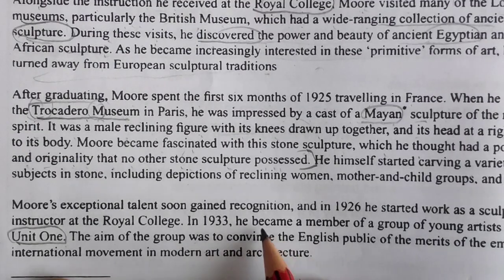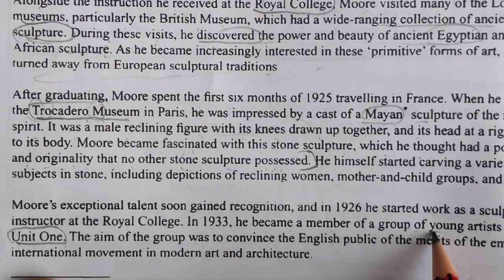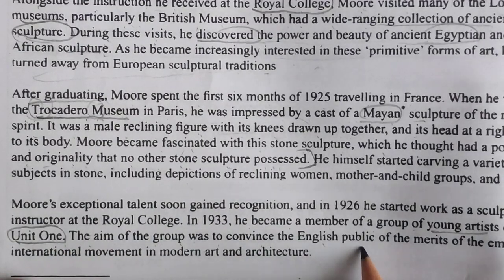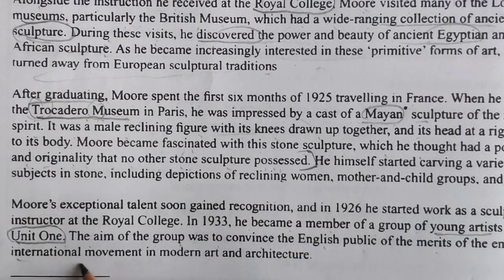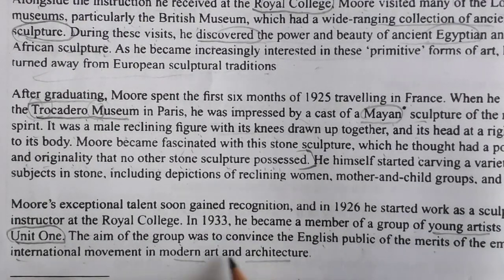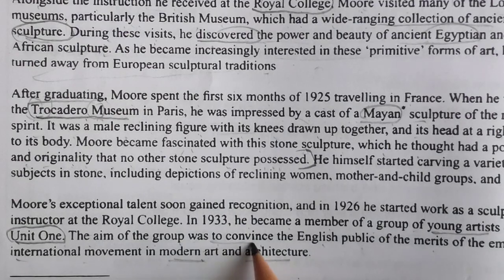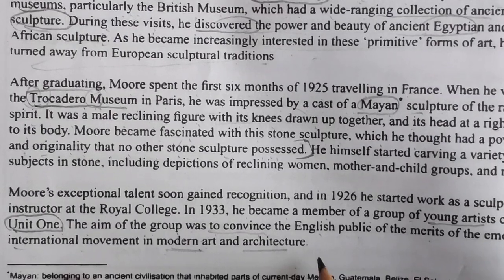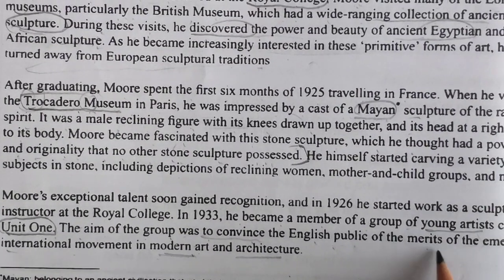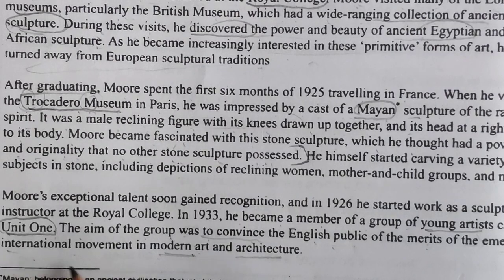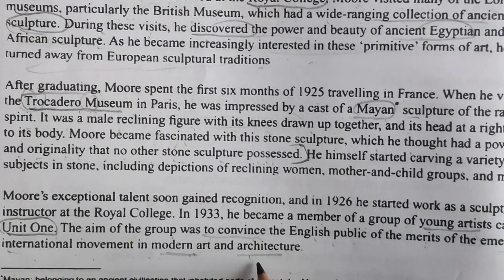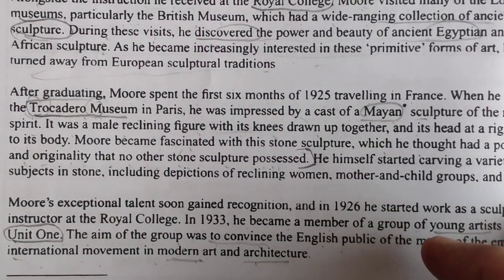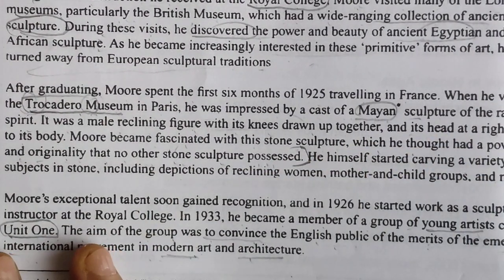He became a member of a group of young artists called Unit 1. The aim of the group was to convince the English public of the merits of the emerging international movement in modern art and architecture. So they want to convince the English public, Britishers, about the merits of emerging international movements in modern art and architecture.